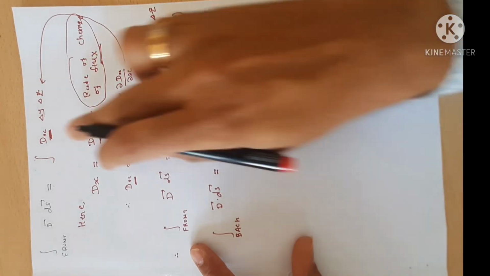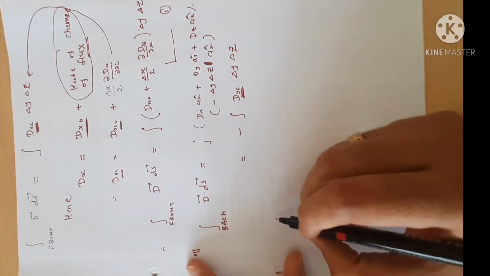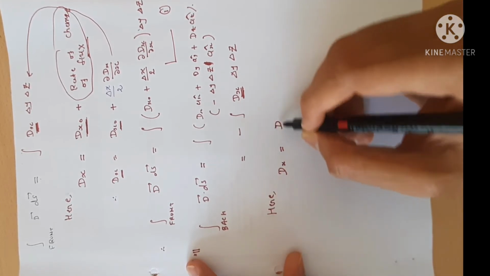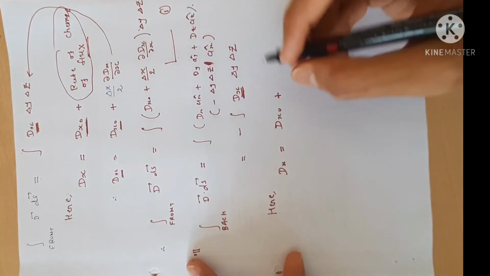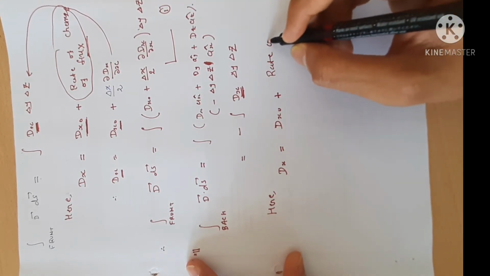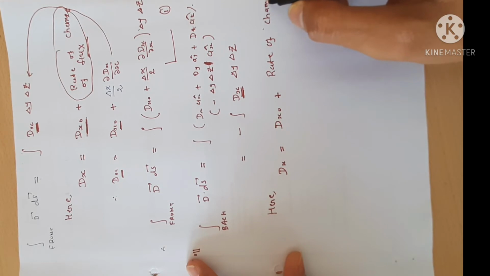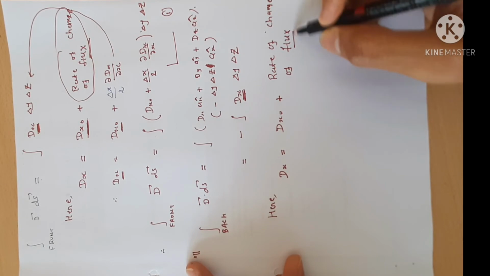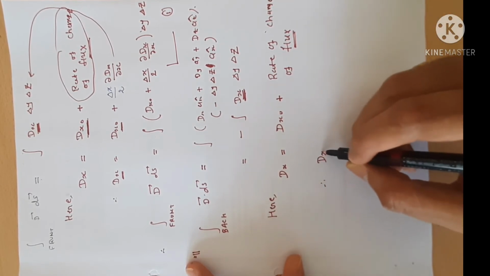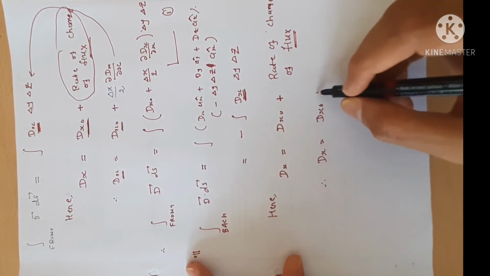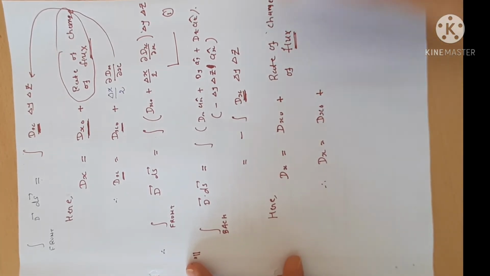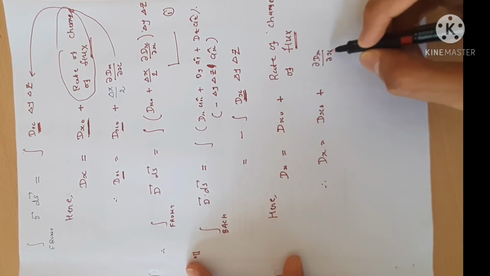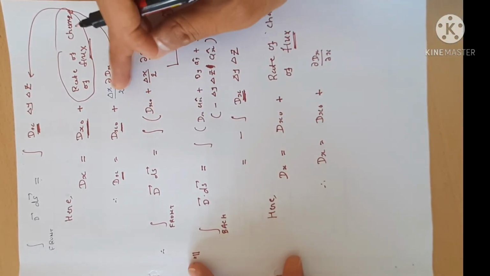Now again, what is Dx? As we have discussed earlier, in this case Dx is equal to the same Dx0 plus the rate of change of flux passing through the cube. So Dx is the initial flux Dx0. Now how much flux changes? The same amount of flux, del Dx by del x. But here we have considered delta x by 2.